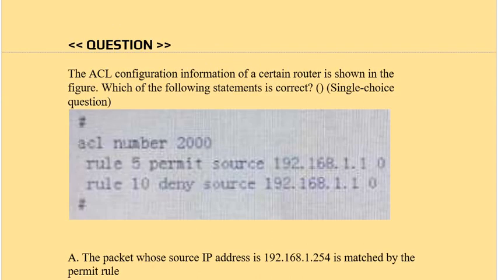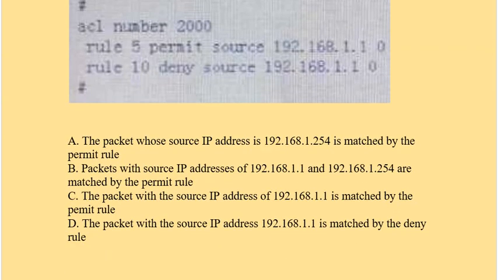Question is the ACL configuration information of a certain router is shown in the figure. Which of the following statements is correct? Option A the packet whose source IP address is this is matched by the permit rule.